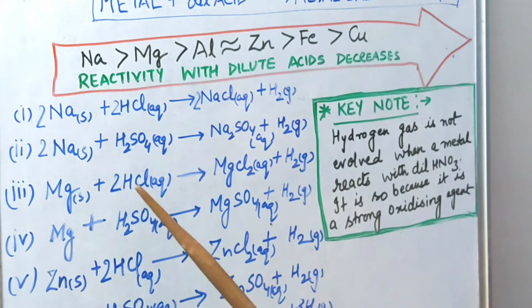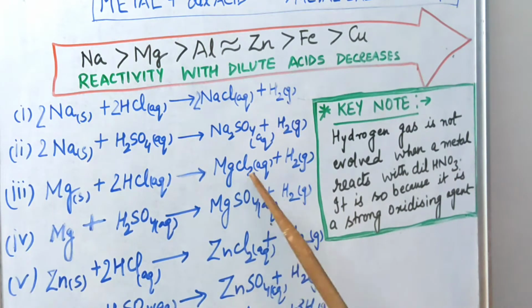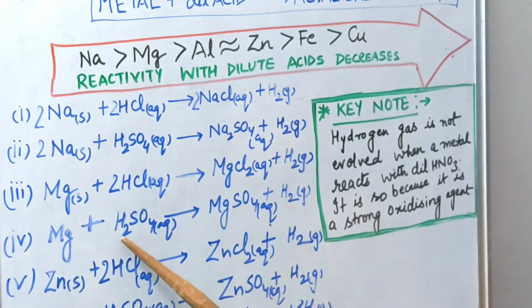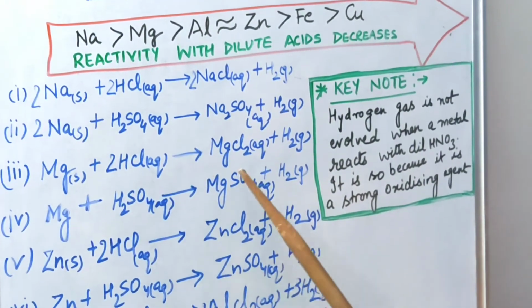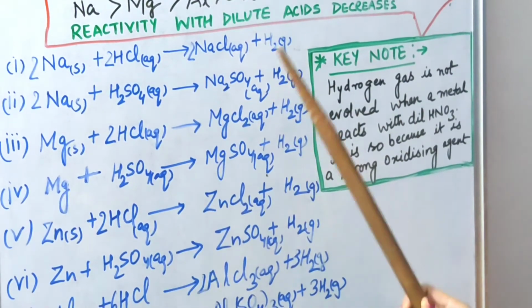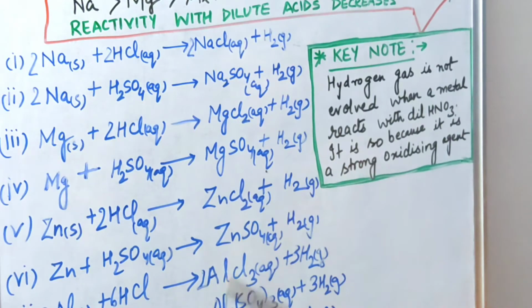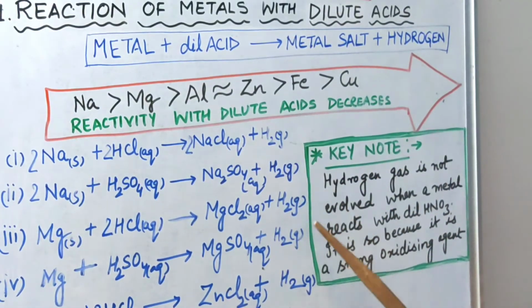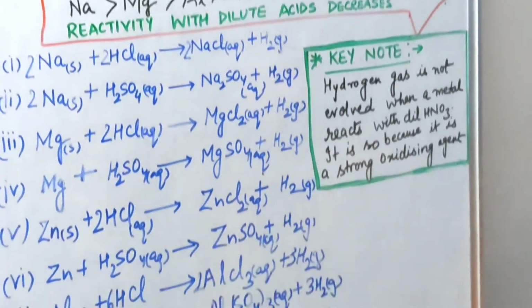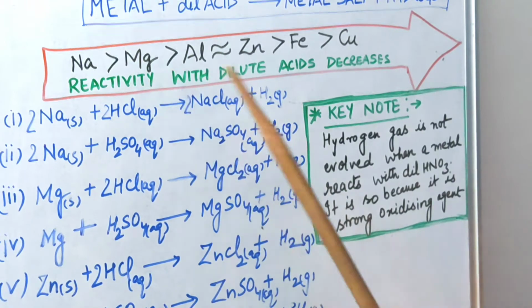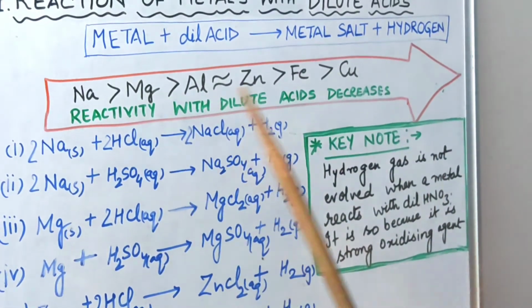Now third is magnesium. When it reacts with hydrochloric acid, it will always form magnesium chloride and H2 gas is liberated. Similarly, when magnesium reacts with sulfuric acid, it will form magnesium sulfate and hydrogen gas is liberated. It means all the metals are following the same tendency of forming metal salt and hydrogen gas liberation. You could see here in all the reactions, but the tendency of reactivity is different, as I have told you with the help of this arrow.